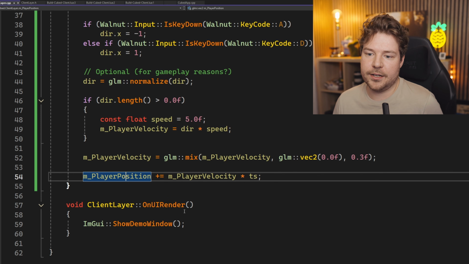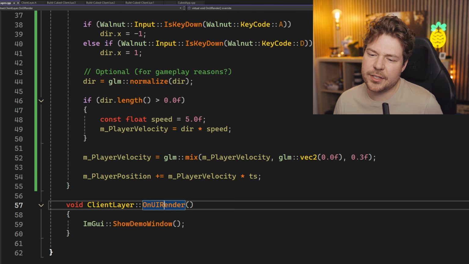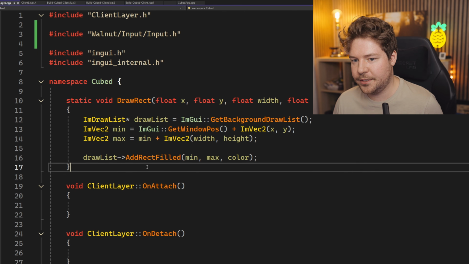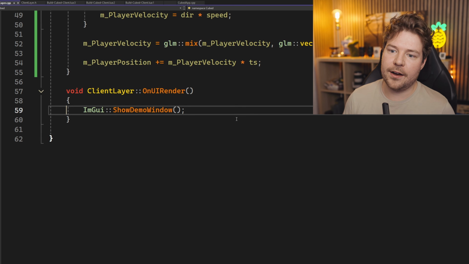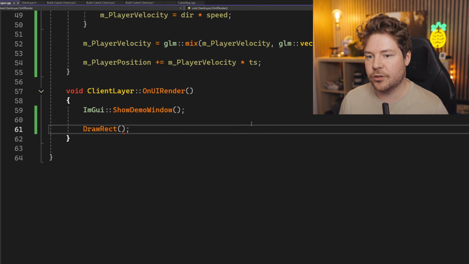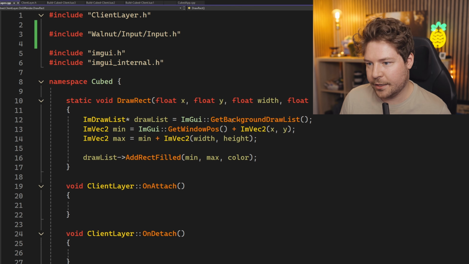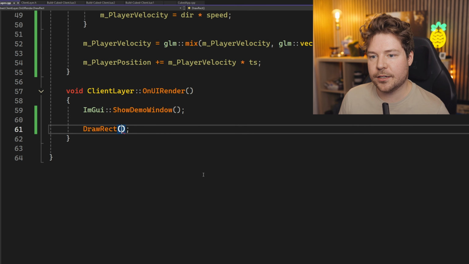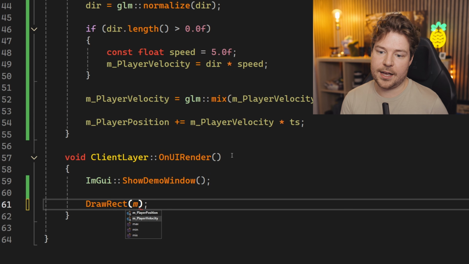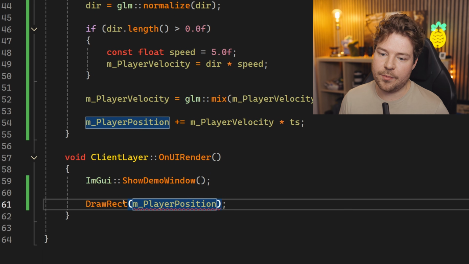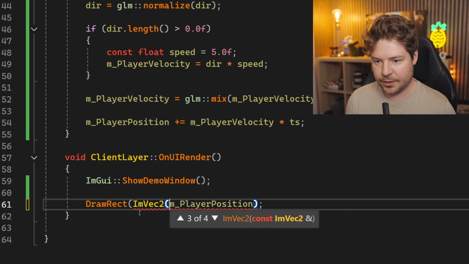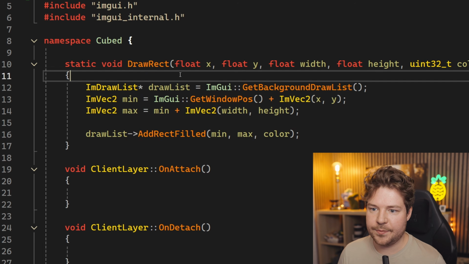We're not even drawing the player. So inside on UI render, I'm going to do this, just because this is in fact IMGUI. Maybe after we do the demo window, it doesn't matter. It's drawn to the background list anyway, because we're getting the background draw list. Let's go ahead and draw this at player position. Now remember, we made these draw rect, let's make this take in position and size.